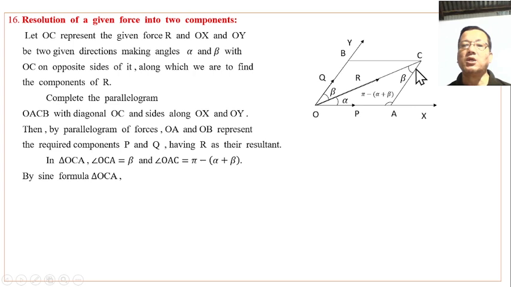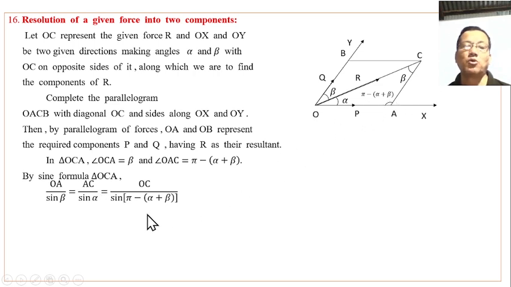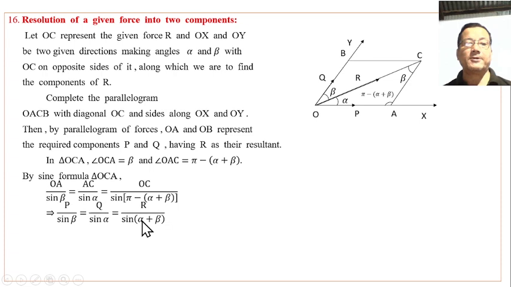OA is proportional to the sine of angle beta, AC to the sine of angle alpha, and OC to the sine of pi minus alpha plus beta. That is, P, Q and R respectively, where sine of pi minus alpha plus beta is sine of alpha plus beta.